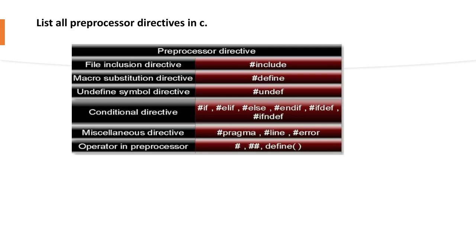Undefined symbol directive, that is #undef. Conditional directives: #if, #elif, #else, #endif, #ifdef, #ifndef. And then miscellaneous directives: #pragma, #line, #error, and then operators in the preprocessor: #, ##, and defined.